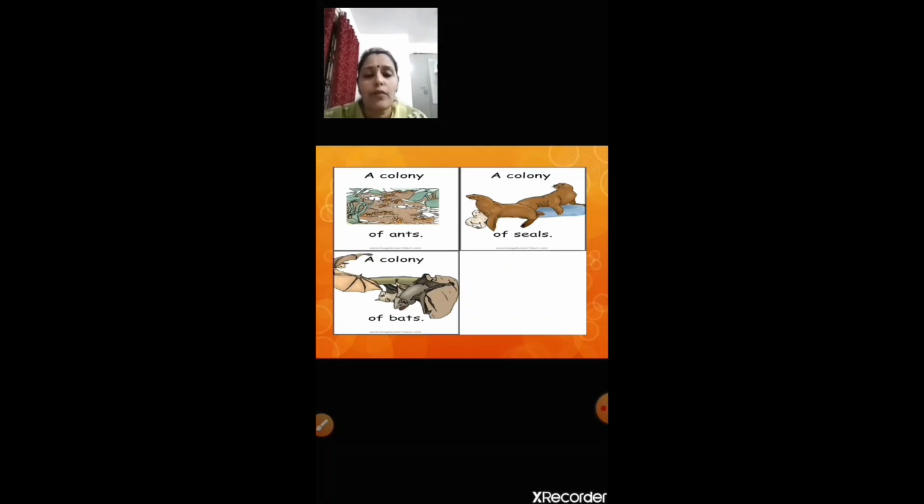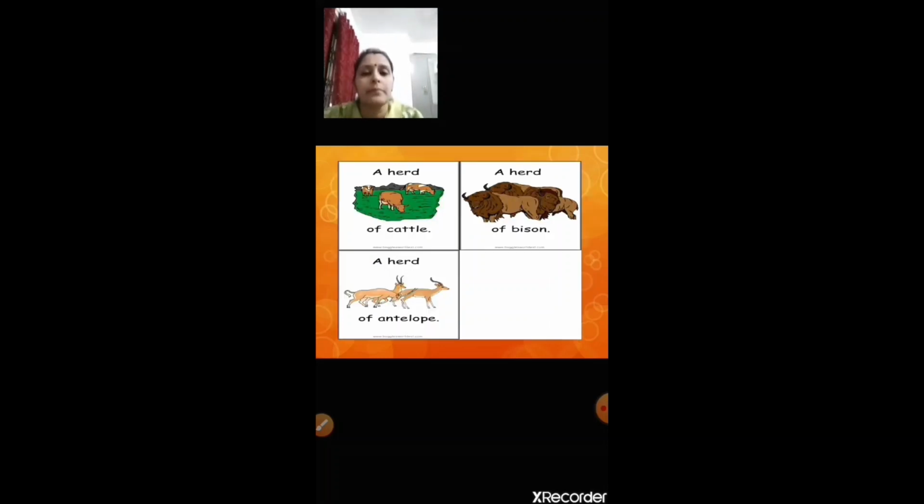When you see lots of ants together, we say a colony of ants, a colony of seals, a colony of bats. A herd of cattle, a herd of bison, a herd of antelope.